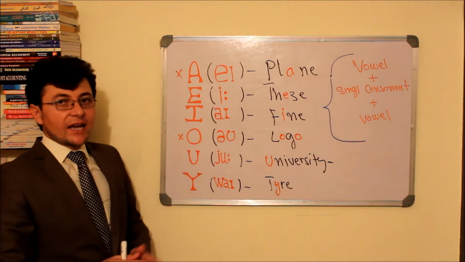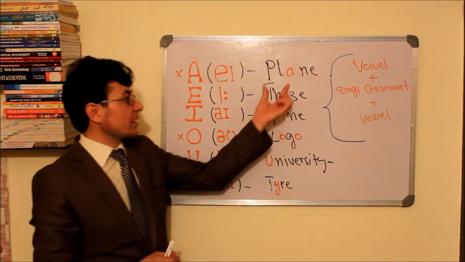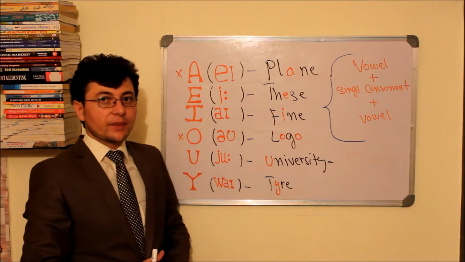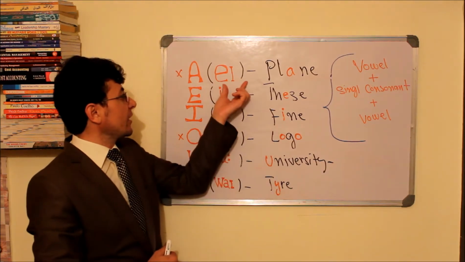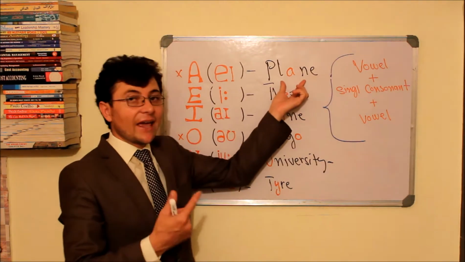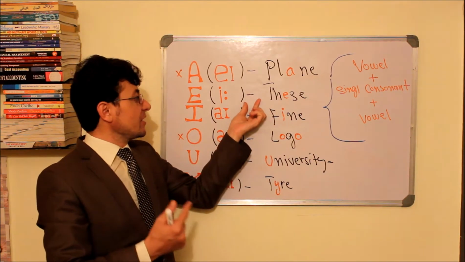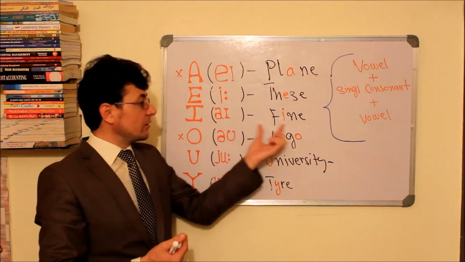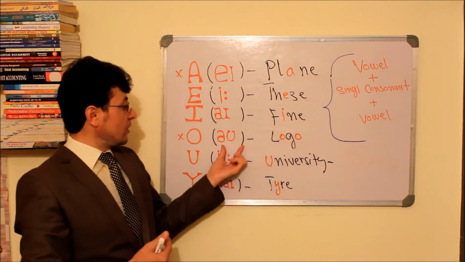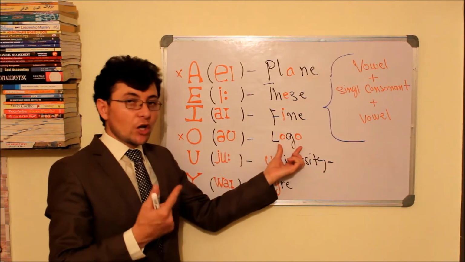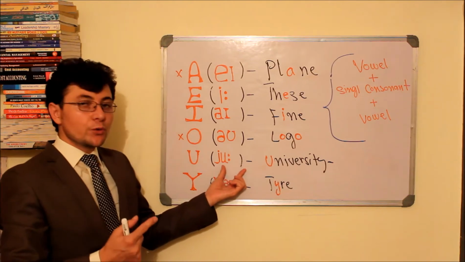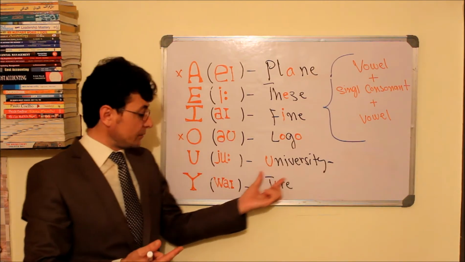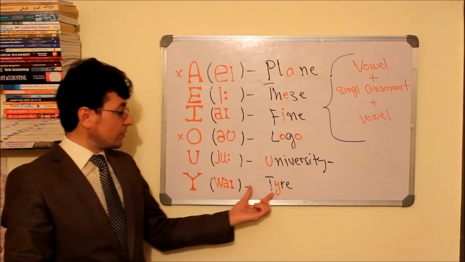And these letters have their original sounds in these words. Now listen carefully. A, plain. E, these. I, fine. O, logo. U, university. And Y, tire.